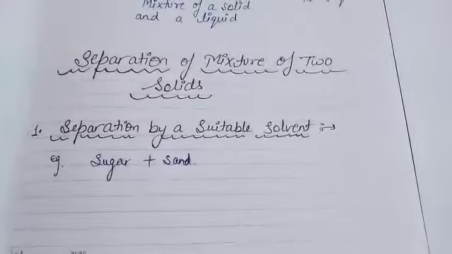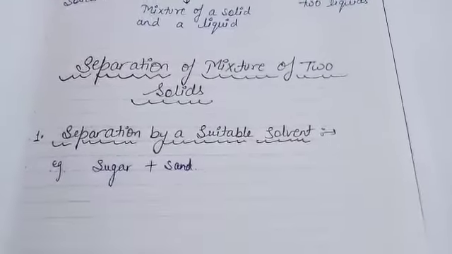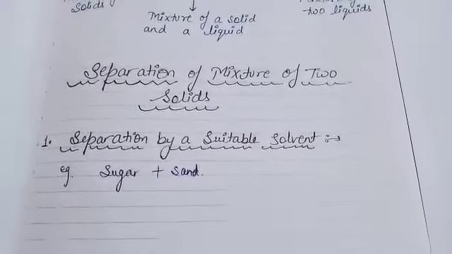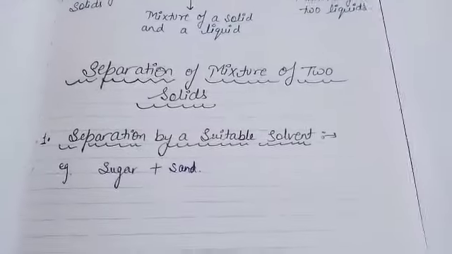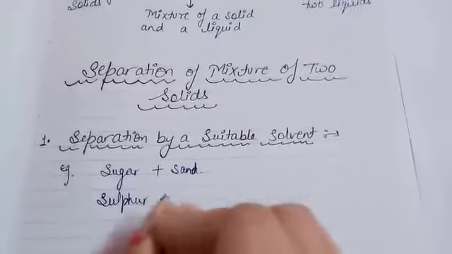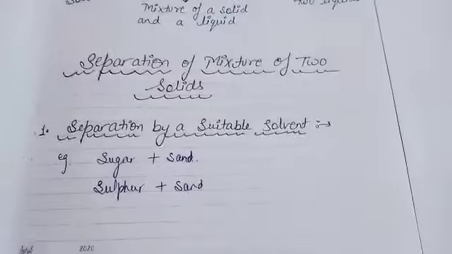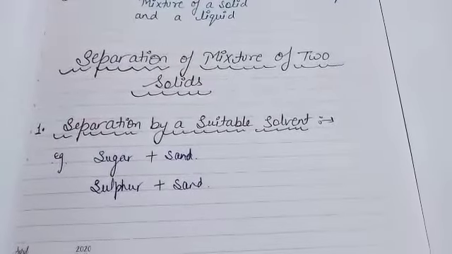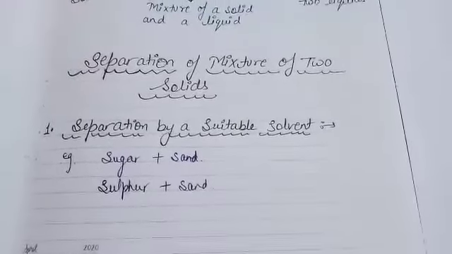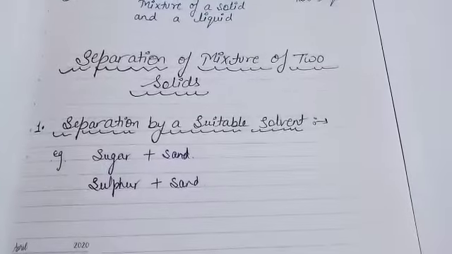This is one example. Another example: suppose there is a mixture of sulfur and sand. Sulfur is insoluble in water, as well as sand. Both are insoluble in water. So how can we separate sulfur and sand using a suitable solvent?